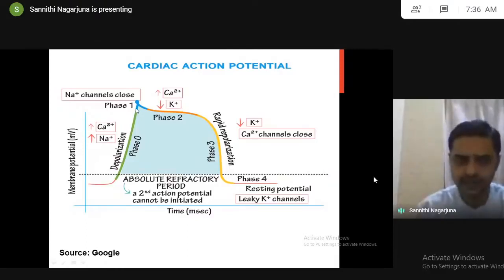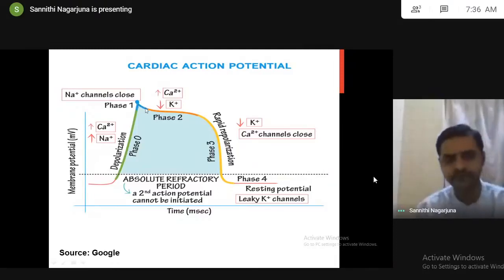Next, sodium channels will be closed. Potassium opens. Efflux of potassium, decrease in potential. Phase 1. Next, opening of calcium also. So, influx of calcium, efflux of potassium. So, plateau, no change in the potential.